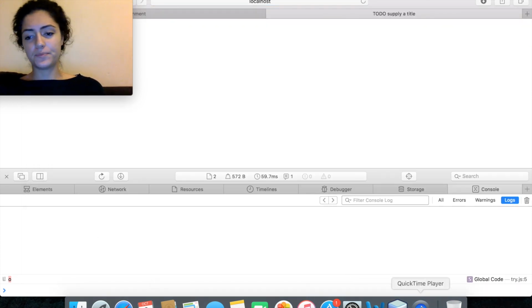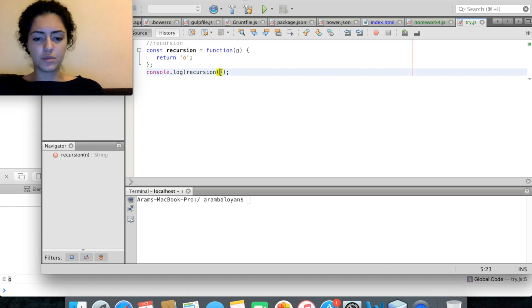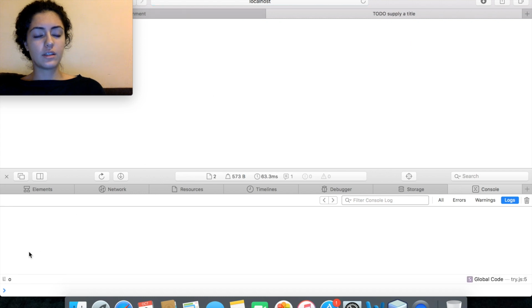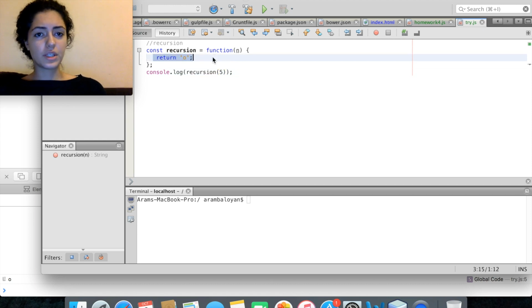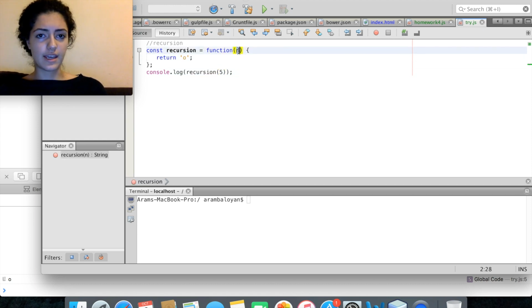Here it is. Now if we call our function with an argument 5, it will make no difference. It will still print one O because our function just prints one O. It doesn't use this N.